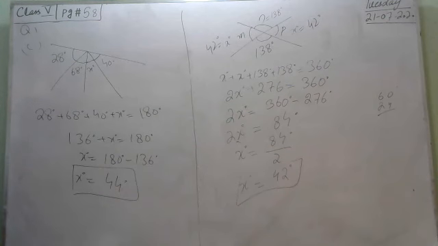Part D you have to solve by yourself. In this, the condition of intersecting lines will be applied. Sum of all angles of intersecting lines equals 360 degrees.